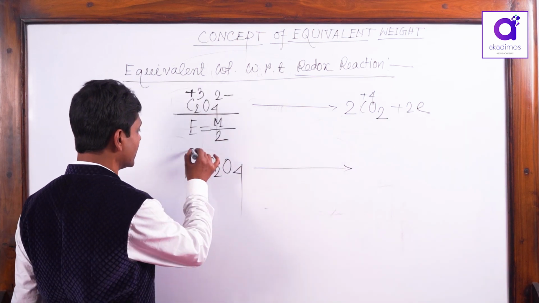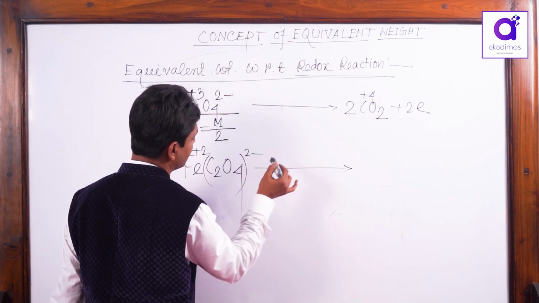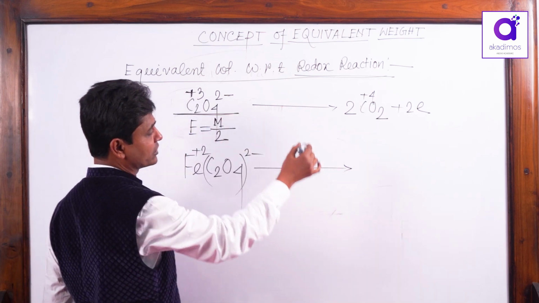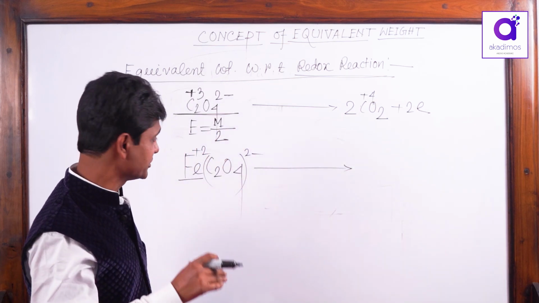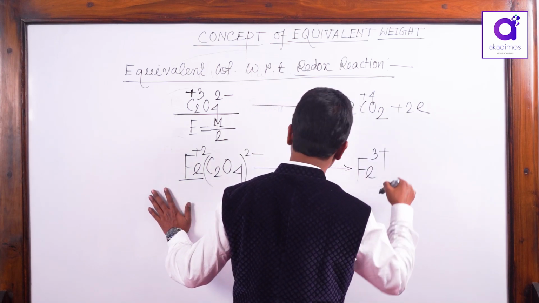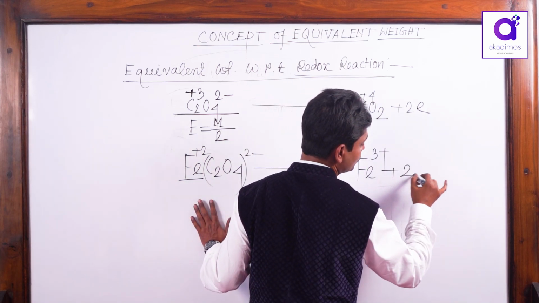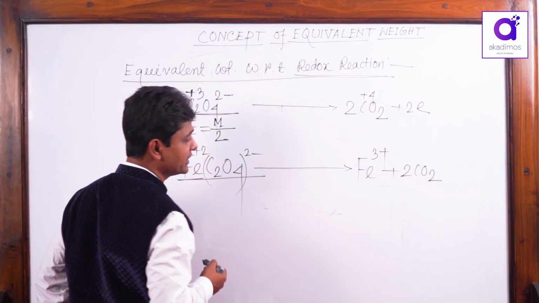Now, ferrous oxalate is Fe2+ and oxalate is 2 minus. You get the idea? When oxalate oxidizes to CO2, it loses 2 more electrons. Now, in this oxidation, ferrous oxidizes to ferric and the oxalate part oxidizes to 2CO2. Now, what is the equivalent weight of ferrous oxalate here?